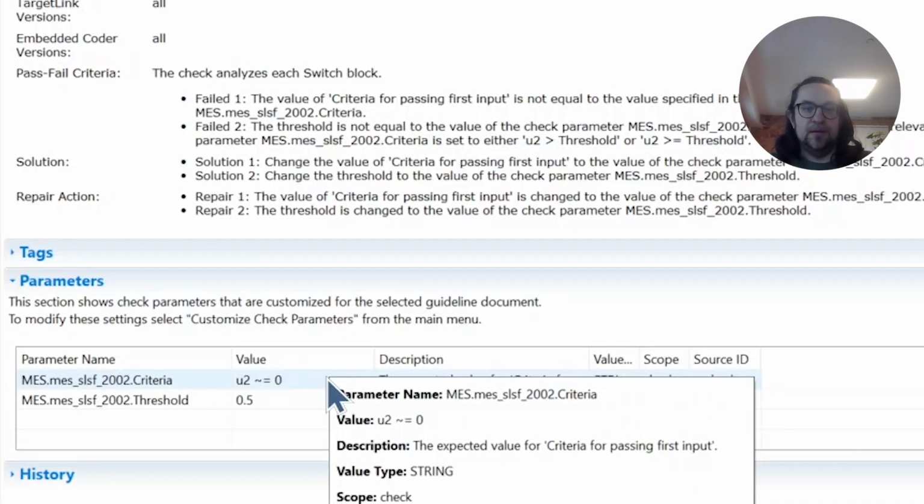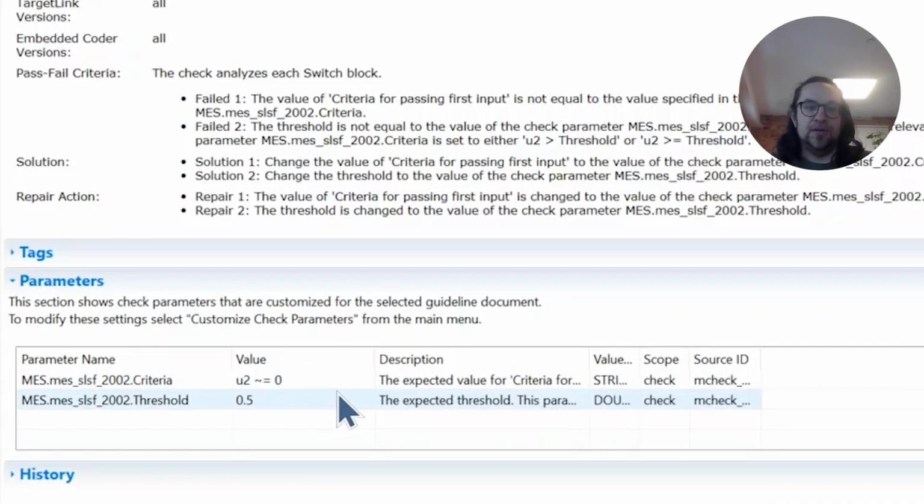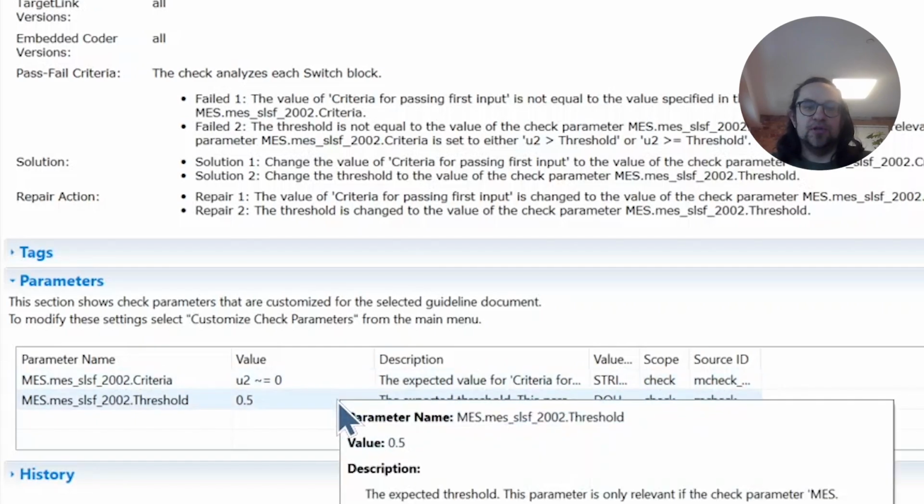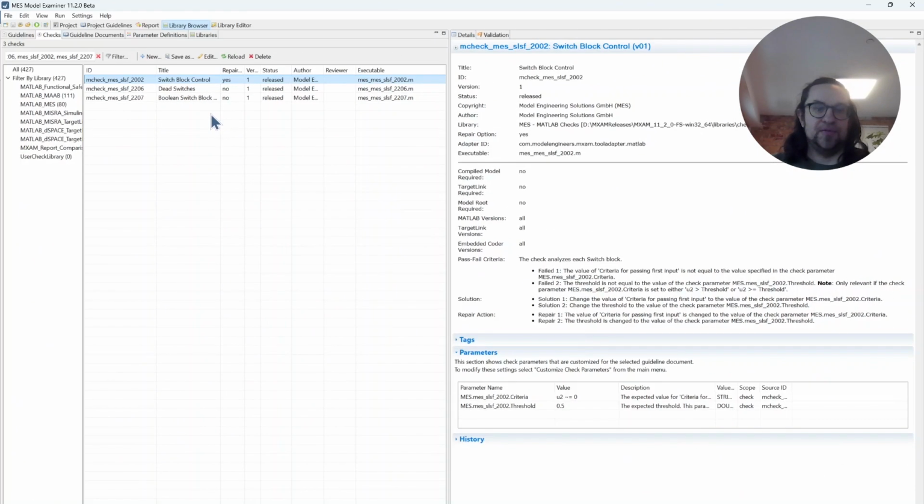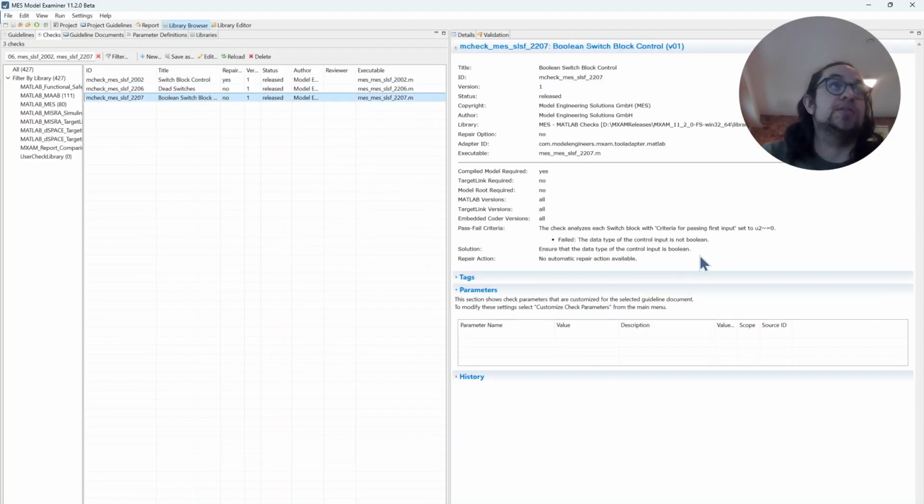In order to customize this to the usage of switch blocks in your respective project, you can easily set the switch criteria and threshold. And there's also a new check that checks the data type of the control input, that it is Boolean.